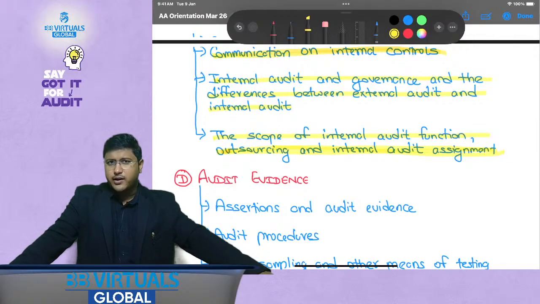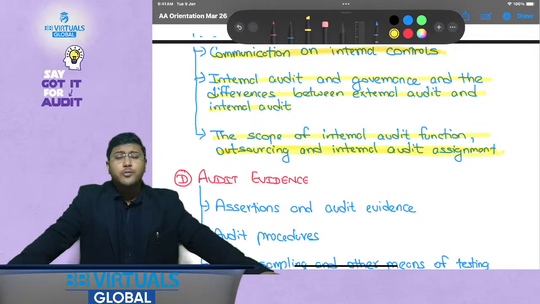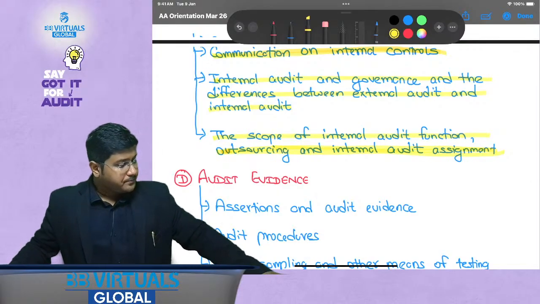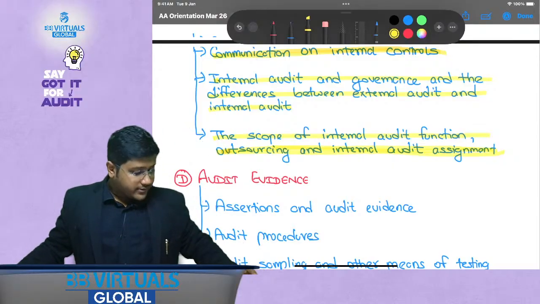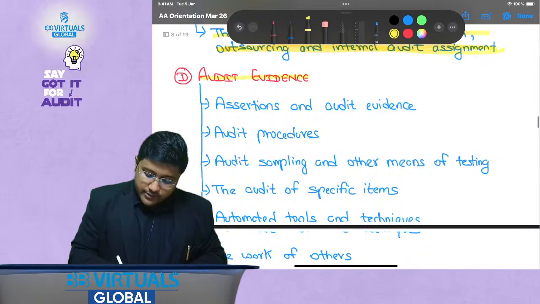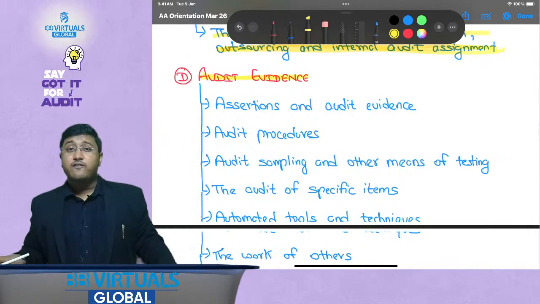Sir, but that will become external audit. No, my dear friends, it will not become external audit. Sometimes internal audit could be outsourced to an outside firm also, and that is called the outsourcing function. Now audit evidence. This is majorly governed by the ISA 500 series.